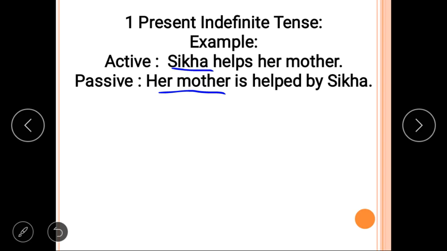Who is sitting on the chair of subject in the first sentence? Sikha, the doer of the action. In the passive sentence, the receiver is sitting on the chair of subject. I hope this is clear to you.